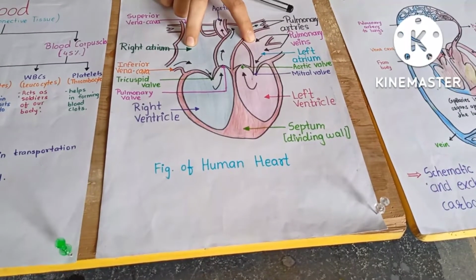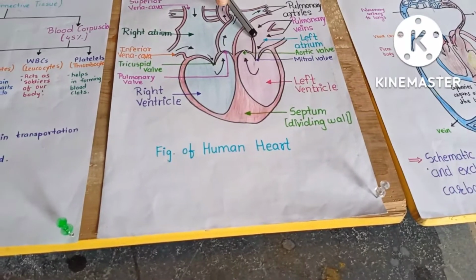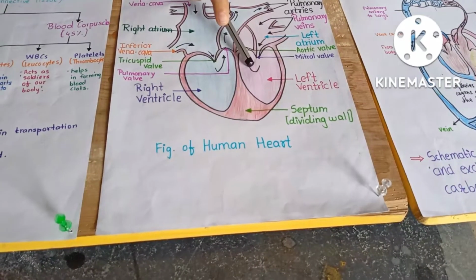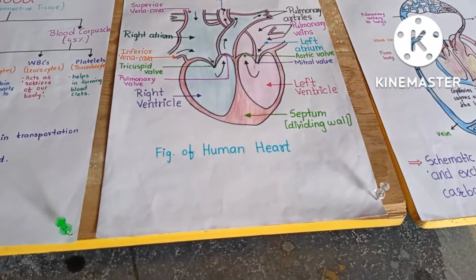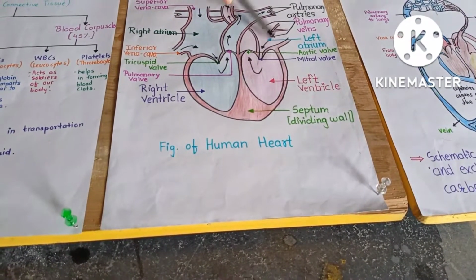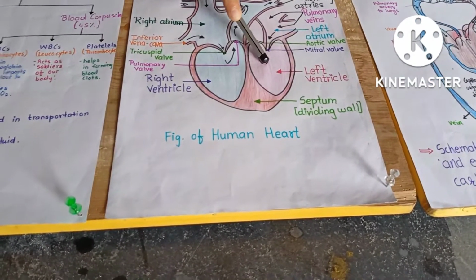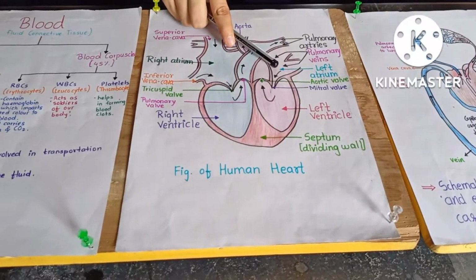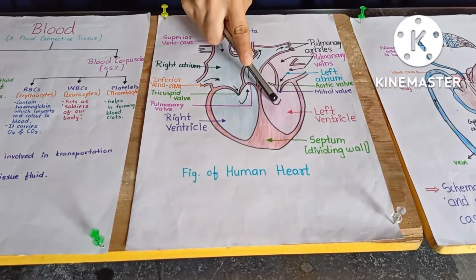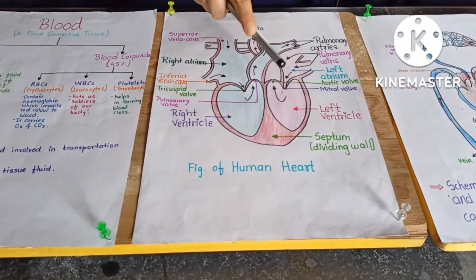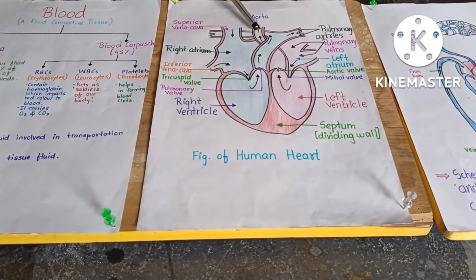The walls of atria are thin compared to the walls of ventricles because atria only receive blood, but ventricles have to pump the blood. So the blood from the lungs, which is oxygenated, comes to the left atrium through the pulmonary veins, and then it enters the left ventricle. Between the left ventricle and left atrium there is a valve called the mitral valve. When the left ventricle is filled with blood, the mitral valve closes, and then blood from the left ventricle goes into the aorta.